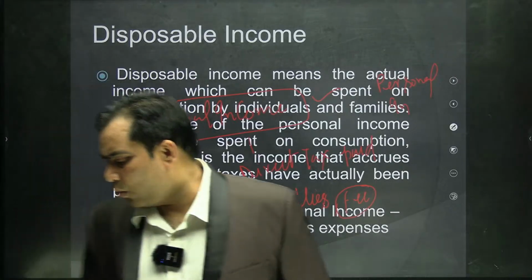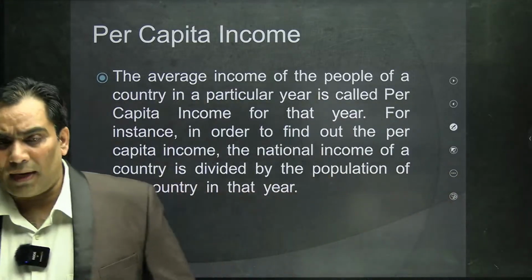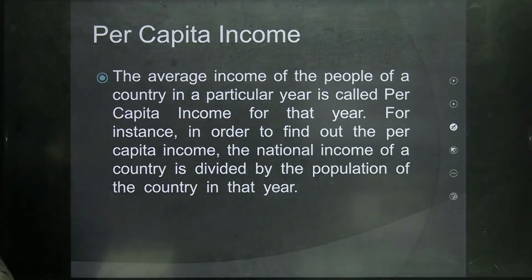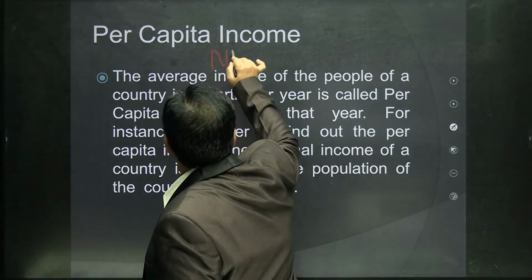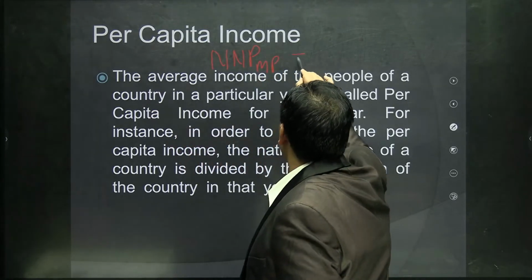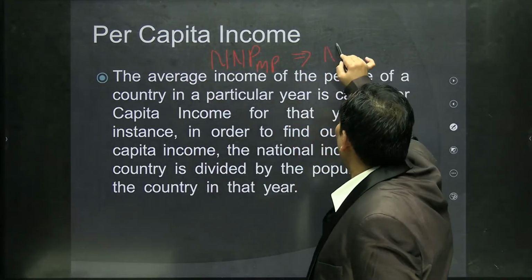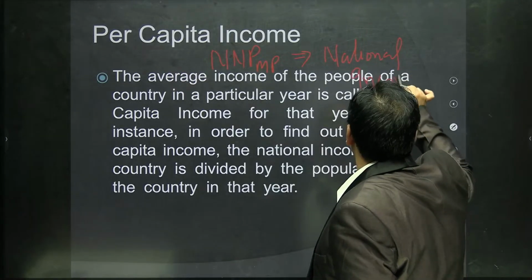Now, we are going to proceed further. Now, we will discuss the per capita income. What is the meaning of per capita income or the average income? When we calculate the NNP at market price constant, that is known as national income, income of the whole nation.